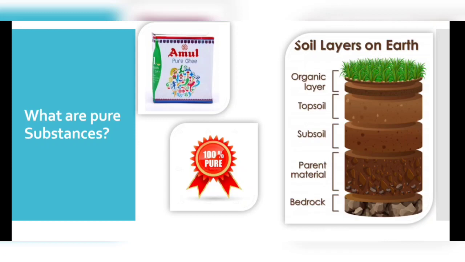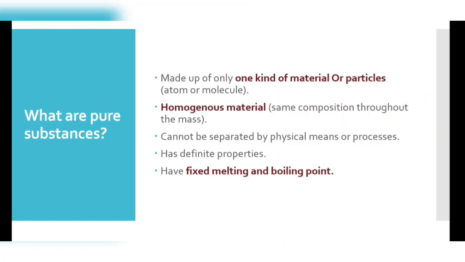But these are not pure substances if we consider them in science or chemistry terms. So in chemistry, what are pure substances? Pure substances are materials made up of only one kind of particles. The particles could be atoms or molecules, which are the smallest units. Their composition throughout their mass should be the same. And third, they cannot be separated by any physical process or by any physical means.